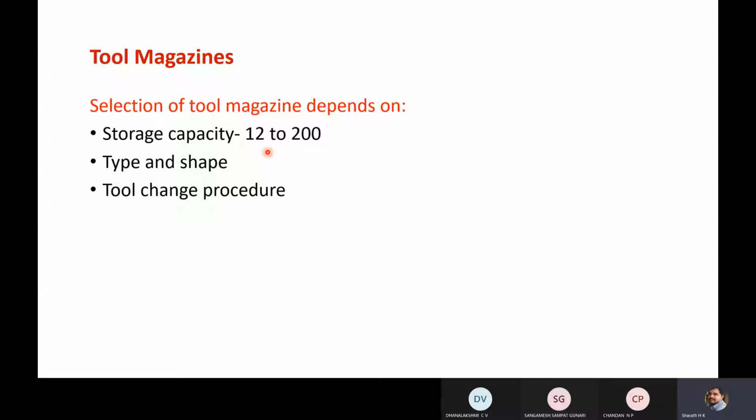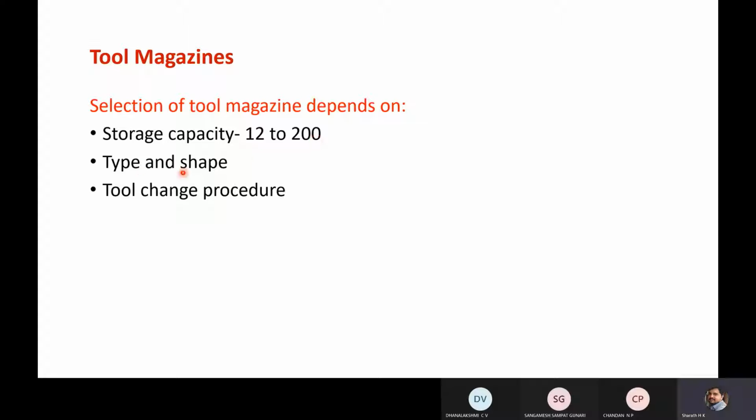If you are using only 6 tools, you should prefer the least one, that is a turret which can accommodate 12 tools. The remaining 6 pockets will remain empty, but you don't have other options. In future, if you want to use 9 tools, you can make use of that. Otherwise, out of 12 pockets, you will make use of only 6 pockets if you are using only 6 tools to perform operations. Like that, this range will go up to 200 tools.